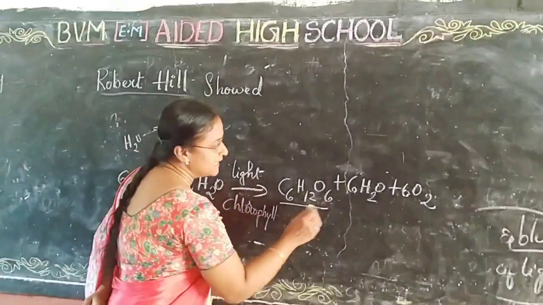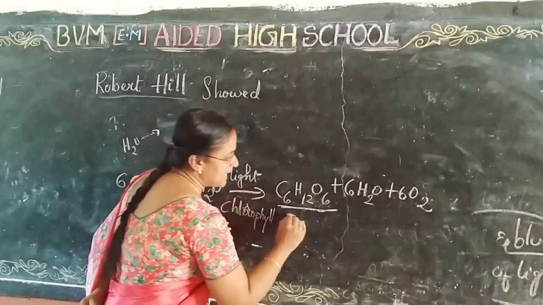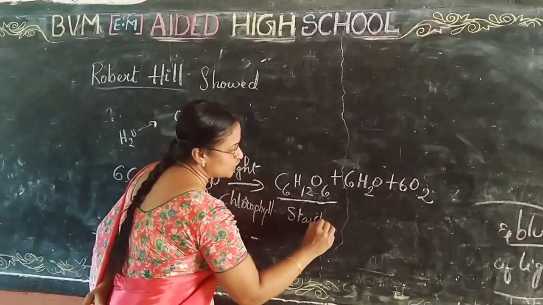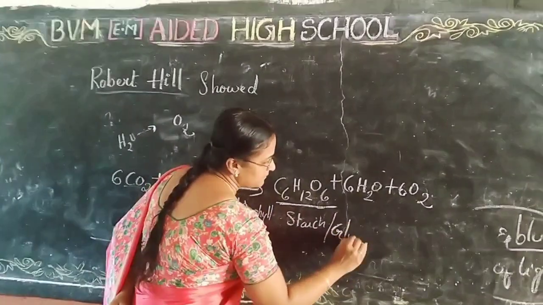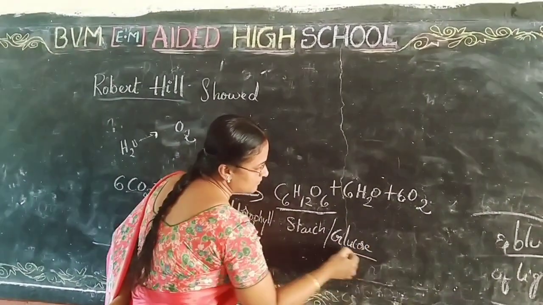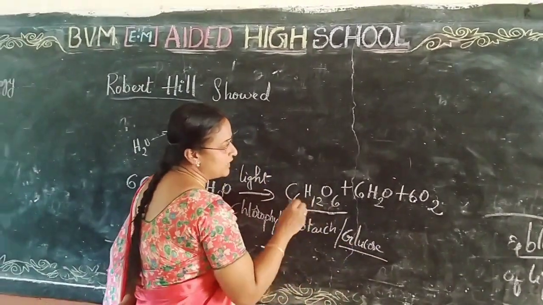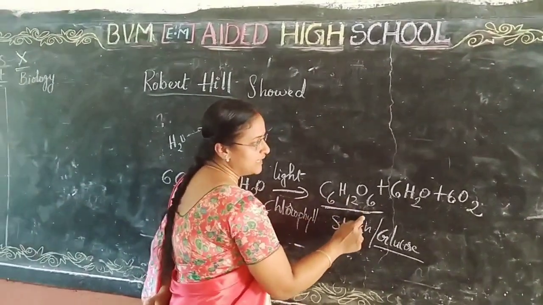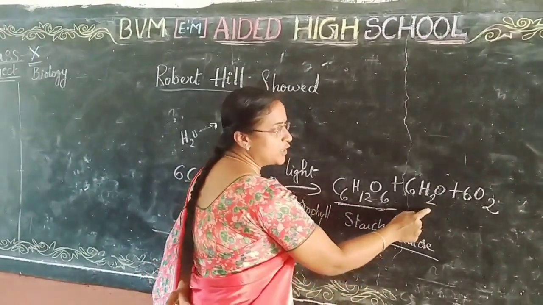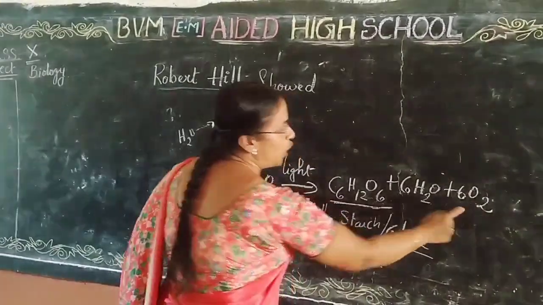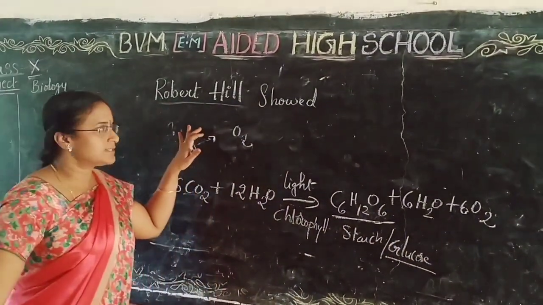That means it is nothing but the starch or glucose. We are getting energy only from this glucose. Plus 6 water molecules and plus 6 oxygen molecules.